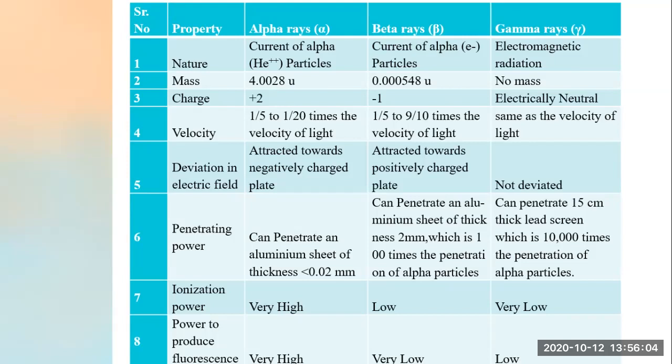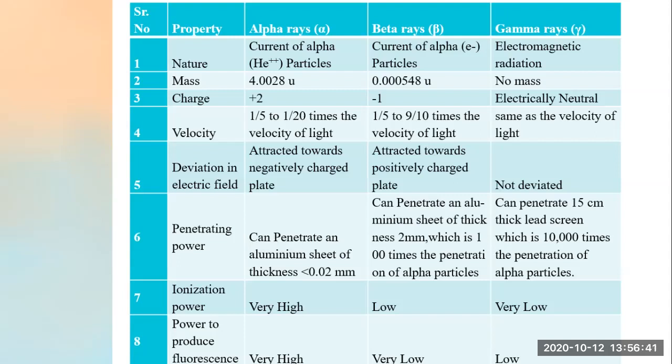Now the power of fluorescence is very high in alpha rays, meaning the production of light is very high in alpha rays, while for beta rays it's very low, and for gamma rays it's again low. Beta rays can produce very little fluorescence, gamma can produce some, but the high amount of fluorescence we get is from alpha rays.